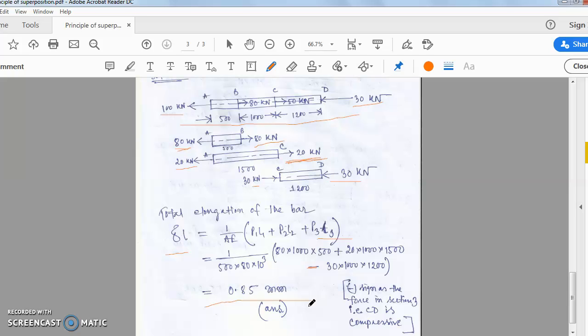Now based on this fundamental principle, there are several numericals in your textbook. You can practice, and for the benefit of your learning and understanding, I have given you one assignment to solve, and use that principle of superposition fundamental ideas to solve that numerical. Okay, this is very conceptual and very much easy.